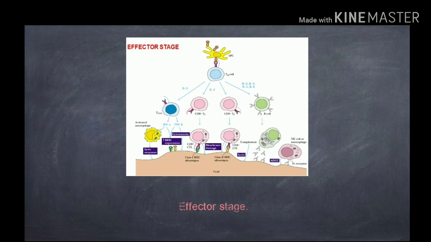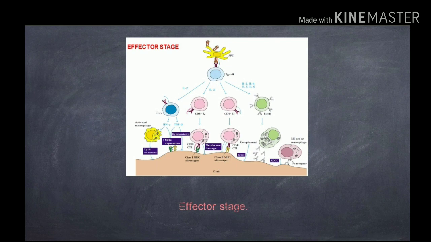In the first step, antigen presenting cells, for example dendritic cells, present the foreign antigen through an MHC molecule. When they interact with the T helper cells, they activate the T helper cells. The activated T helper cells go on activating other cells through factors called interleukins. There is a series of interleukins like interleukin 1, 2, 3, 4, 5 and 6.